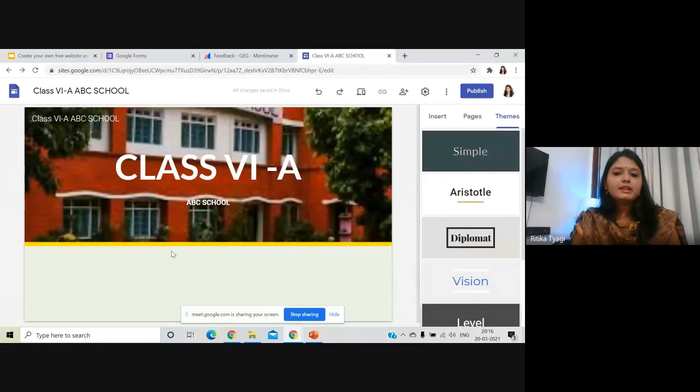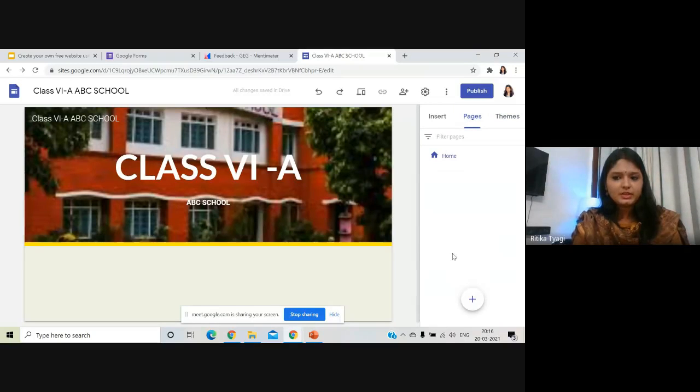Now, after creating the title of my website, I need to create my pages, sub pages. So I'll go to the second option here, which is pages. I can see home written over here. They have written home because this is my home page. Now I want to add sub pages to it. So I'll click on the three dots here and I can add subpage.